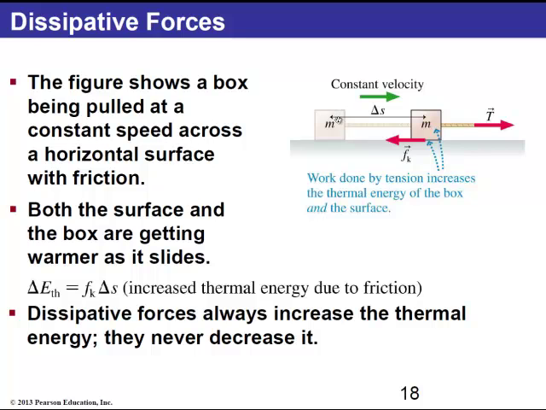And we imagine that the box is moving to the right with a constant velocity, although constant velocity is not really necessary here. We will talk about the increase in thermal energy for the whole system, the system being the block, the surface, and Earth. The thermal energy of the system will increase by an amount that will be the product of the magnitude of the force, just the positive magnitude, multiplied by delta S, which represents the horizontal displacement of the box as it slides from left to right. And this number is always going to be positive. Dissipative forces always increase the thermal energy, they never decrease it.